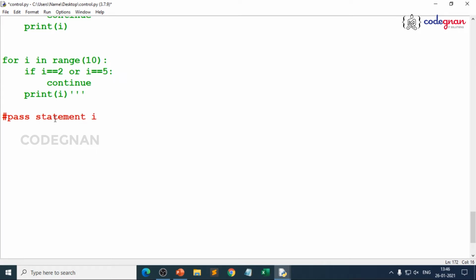The pass statement is used syntactically. That means you don't want to execute it. It is just used syntactically, right? You don't want to execute any other blocks. I mean, you only write it for syntax purposes.